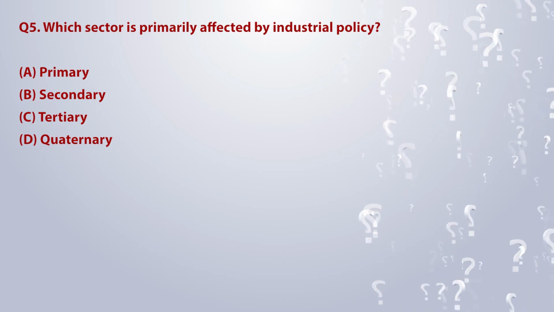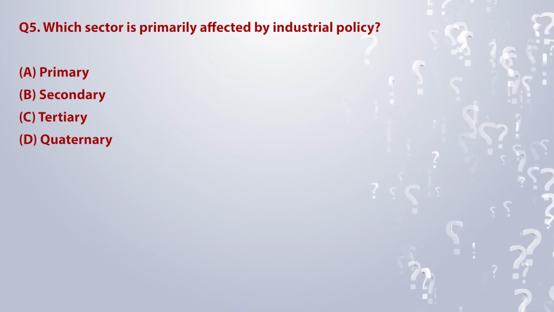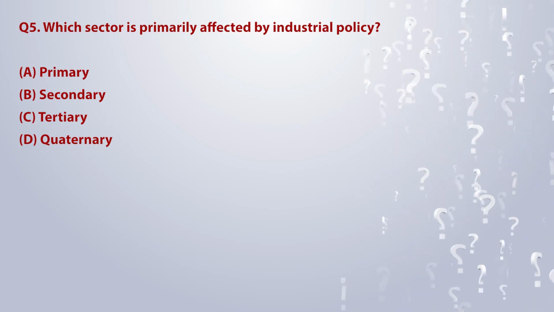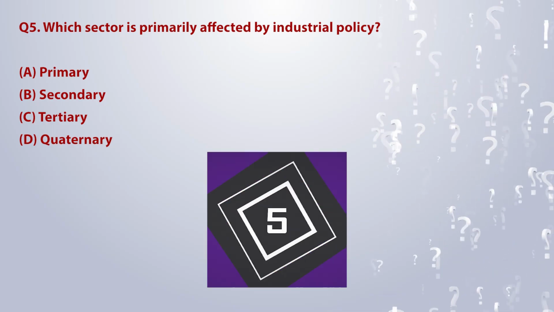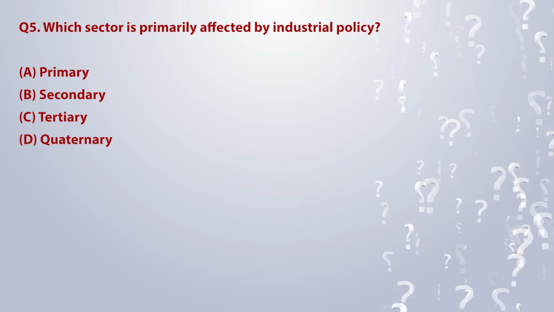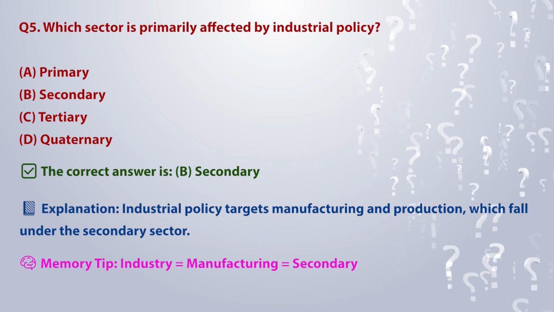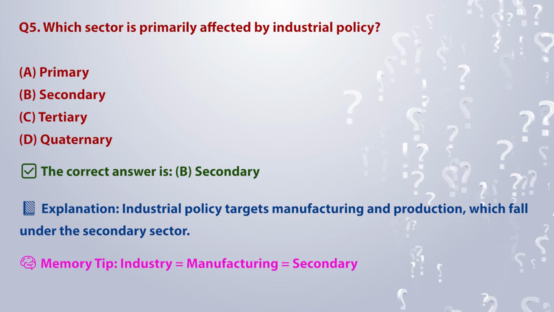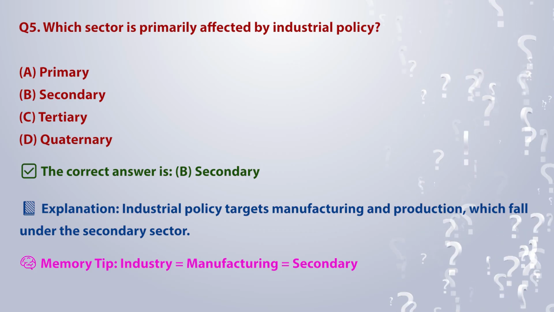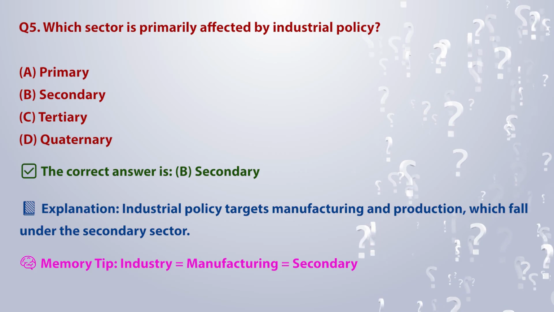Which sector is primarily affected by industrial policy? A. Primary. B. Secondary. C. Tertiary. D. Quaternary. The correct answer is B. Secondary. Explanation: Industrial policy targets manufacturing and production, which fall under the secondary sector. Memory tip: industry is equal to manufacturing is equal to secondary.